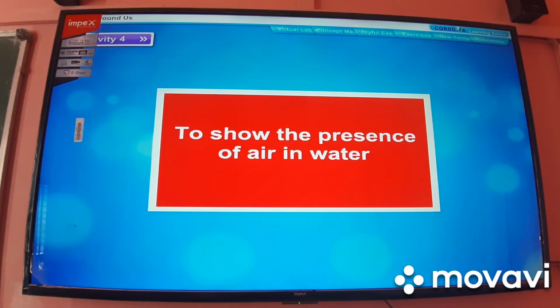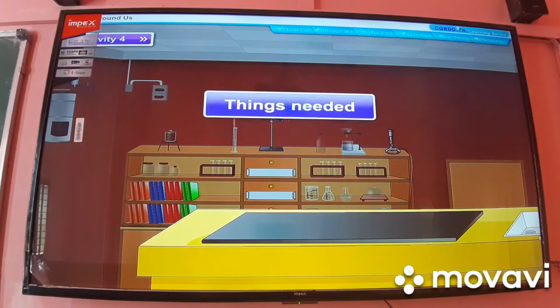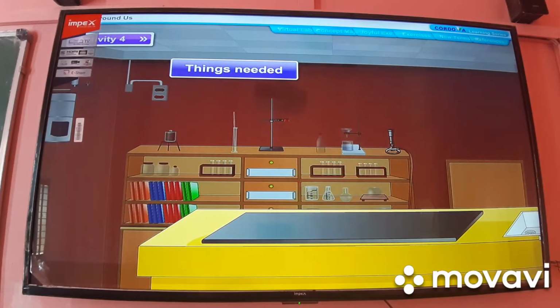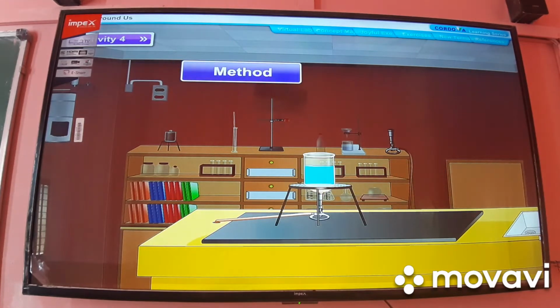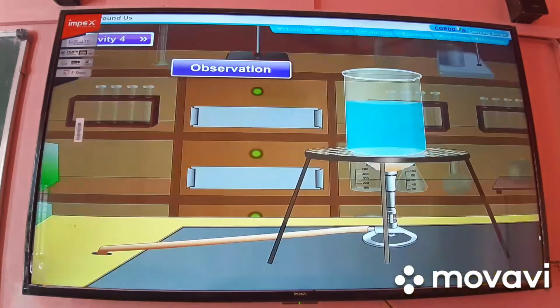Activity 4. To show the presence of air in water. Things needed: a beaker, tripod stand, a burner, some water. Method. Take water in a beaker and keep it on a tripod stand. Heat the water slowly by using a burner. Observation. You will see that much before the water begins to boil, tiny bubbles appear on the inner side of the beaker. These bubbles come from the air dissolved in water.